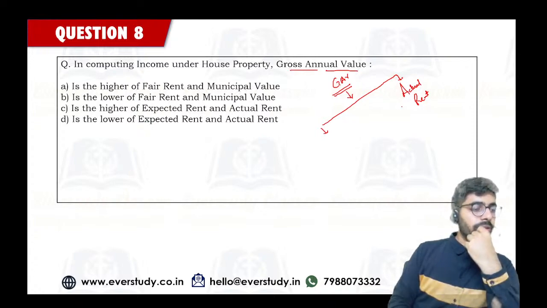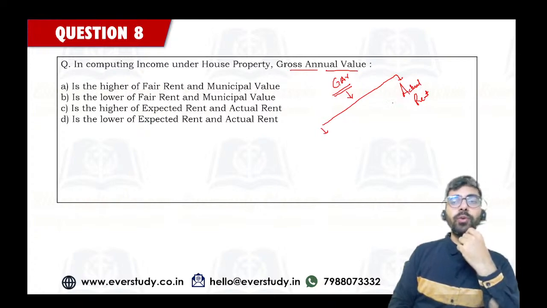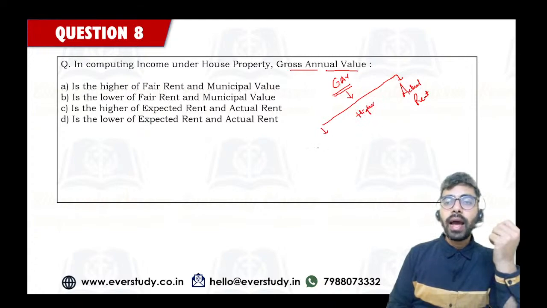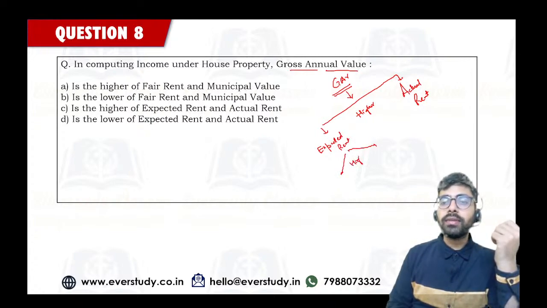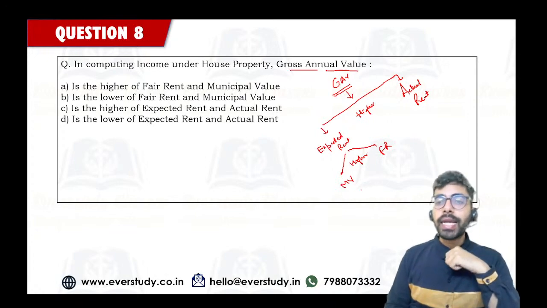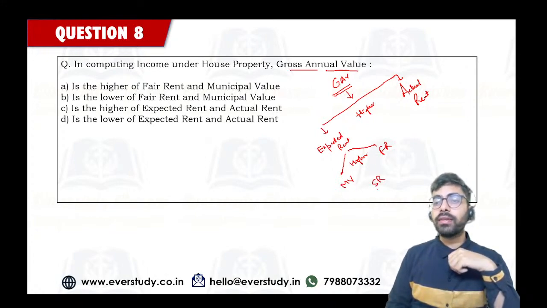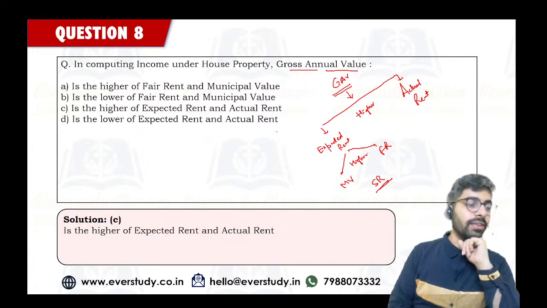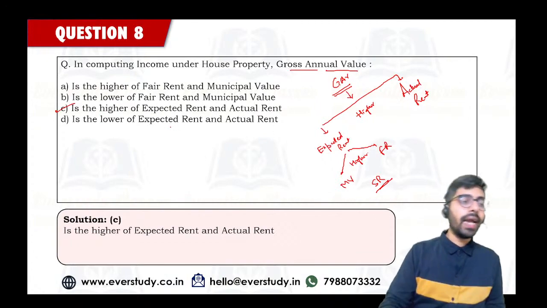I'm seeing the answer is option number C from majority of you guys. So gross annual value is higher of actual rent and expected rent. And this expected rent is ultimately higher of your municipal value and fair rent, but it cannot exceed standard rent. So this is also to be remembered. This is the entire picture. And yes, the correct answer is option number C, higher of expected rent and actual rent.